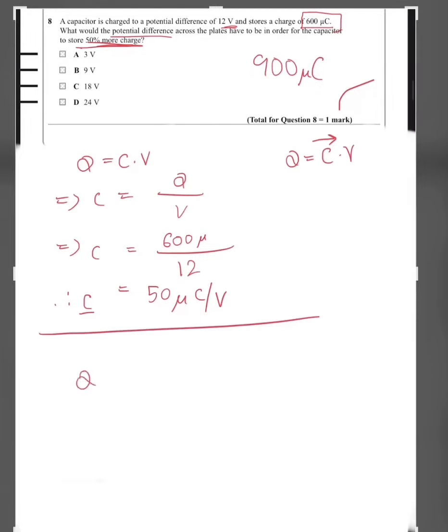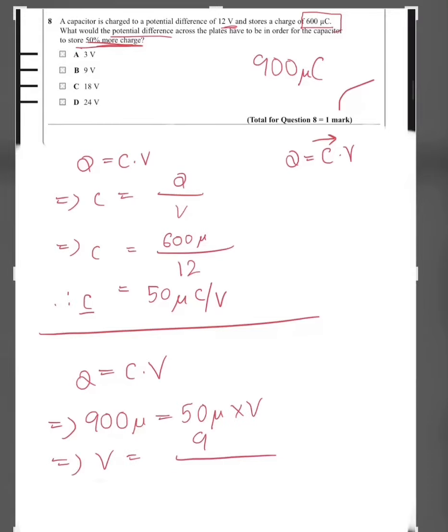So again we have Q equals CV. We use Q as 900 mu equals 50 mu times V. In this way V would be 900 mu by 50 mu. So V would have a value of 18 volts. So the answer is C.